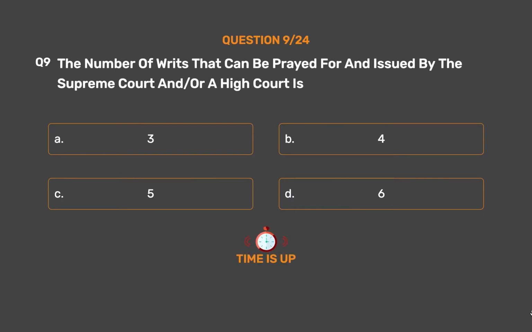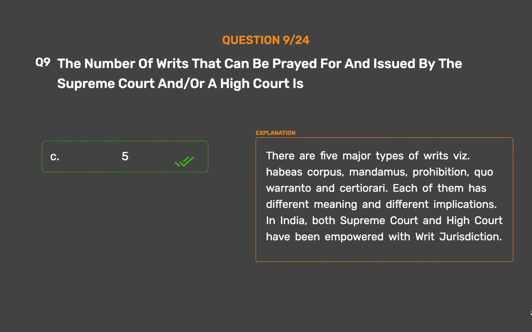The correct answer is Option C, 5. There are 5 major types of writs, viz: habeas corpus, mandamus, prohibition, quo warranto and certiorari. Each of them has different meaning and different implications. In India, both Supreme Court and High Court have been empowered with writ jurisdiction.